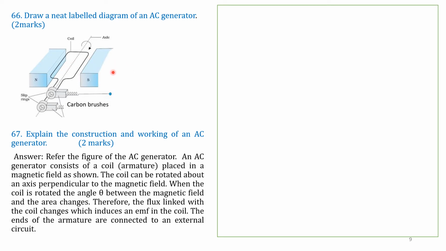When the coil is rotated at an angle to the magnetic field, the area changes. Therefore, the flux linked with the coil changes, which induces an EMF in the coil. The ends of the armature are connected to an external circuit. The ends of this coil are here, and through them it is connected to an external circuit. This is the brief explanation.